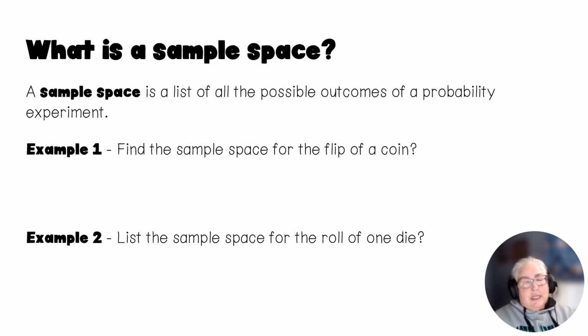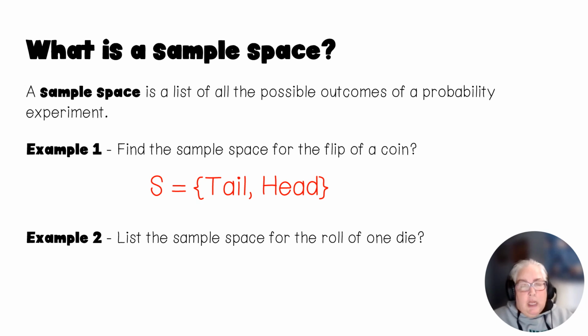Now, what is a sample space? A sample space is just a list of all of the possible outcomes in a probability experiment. So if you think of everything that can happen in a probability experiment, then that's the list of all possible outcomes. So if we look at the sample space for the flip of a coin, what can happen when we flip a coin? Well, we can either get heads or tails. So the sample space would be tails or heads.